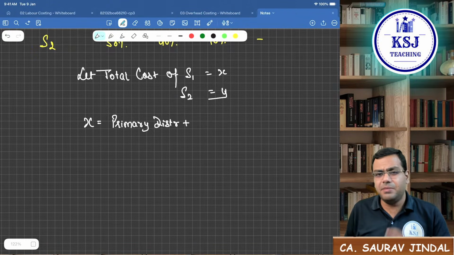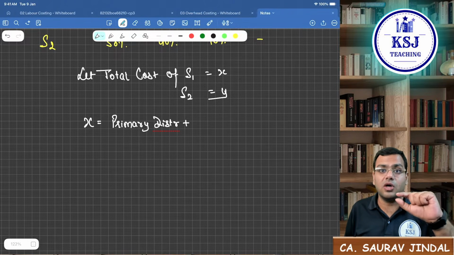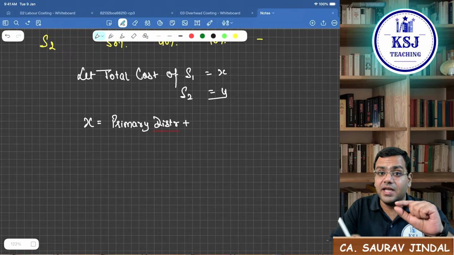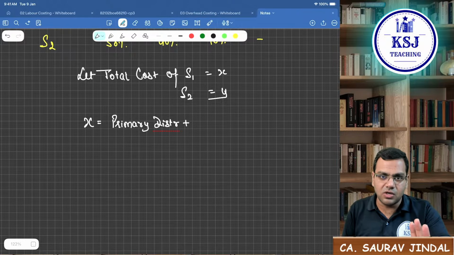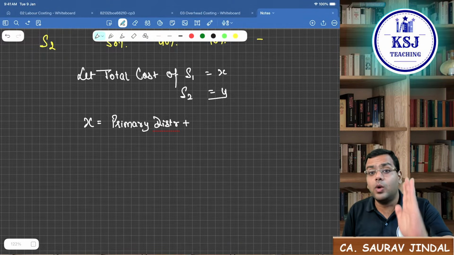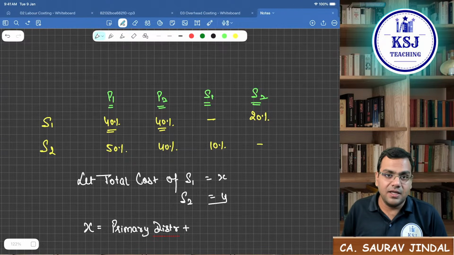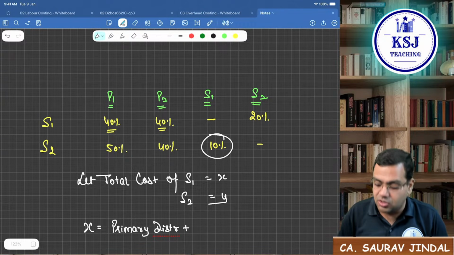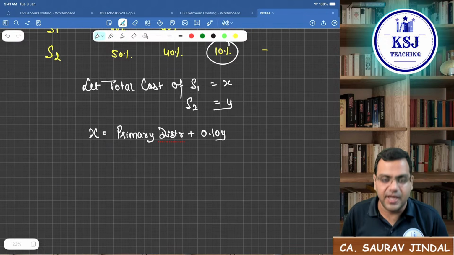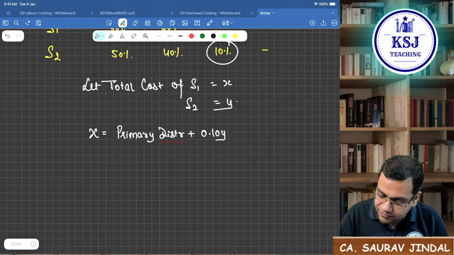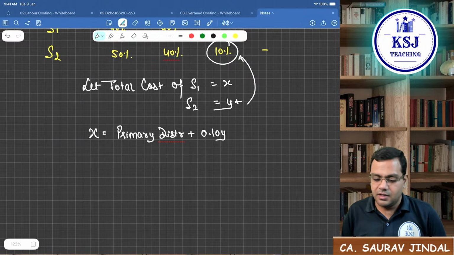plus what will be the additional cost for S1? For S1, the additional cost will be the services that S1 is taking from S2. If you are taking the services only, then it will be a cost for you. So for department S1, what will be the cost? Whatever is the services they are taking from S2, right? So that means they are taking 10% of the services. So can I say here plus 0.10 Y? This will be that out of this Y, 10% of the cost is attributable to X, that is department S1.